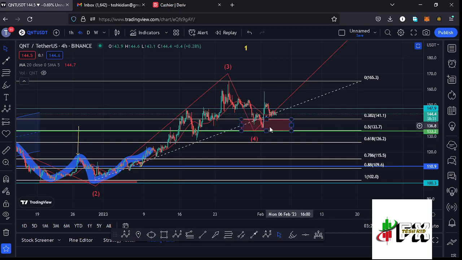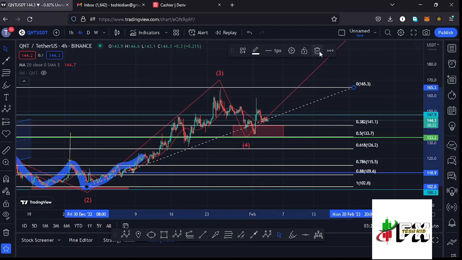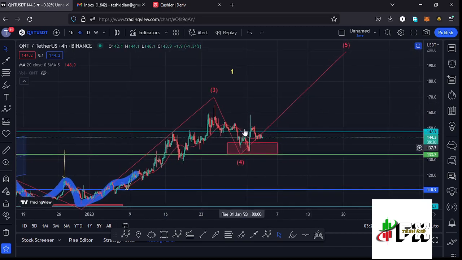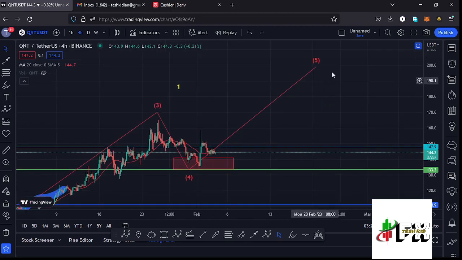which is a target area that we fully maximized, making our low at around the $135.7 mark. And after seeing that low, we have been seeing a bit of a bounce to the upside in what could be the start of the formation of this wave 5. So having in mind that we have done the minimum that we expected in the formation of that wave 4, there are chances that whatever we are seeing at the moment is a bounce to the upside in the formation of that wave 5, which is an impulsive wave, where we also expect to see a 5-wave structure in formation, having the wave 5 of the fractal wave fully maximizing the formation of this wave 5.